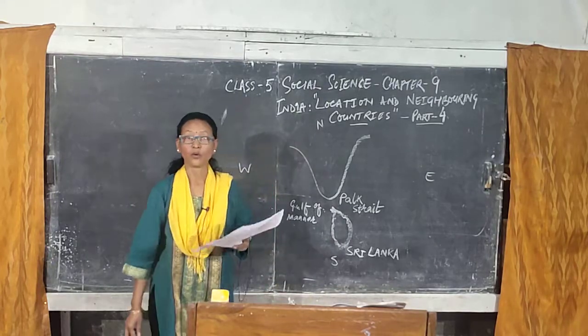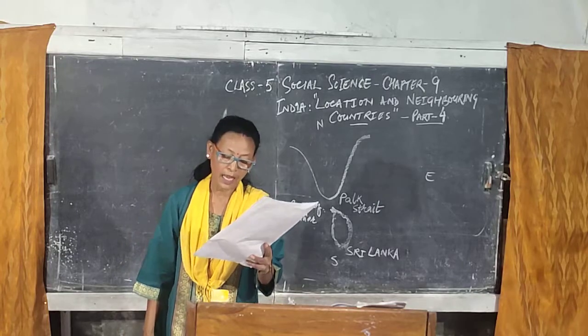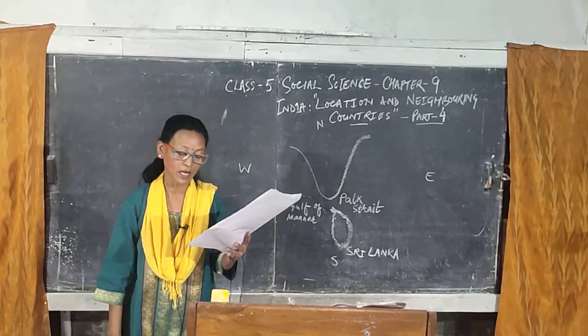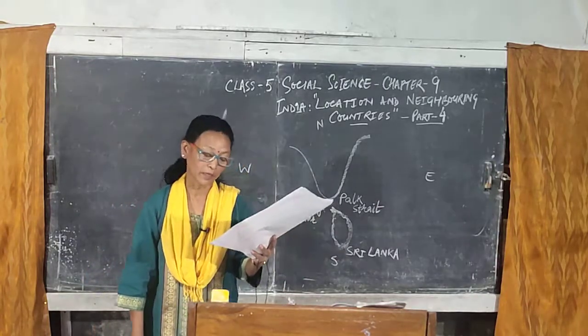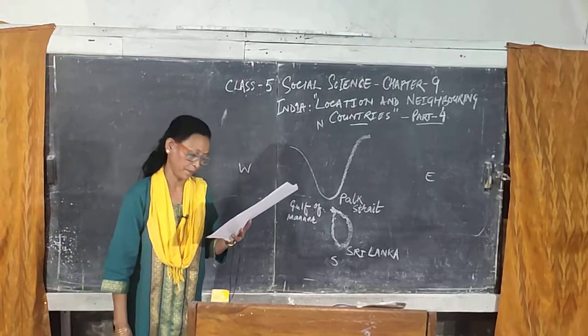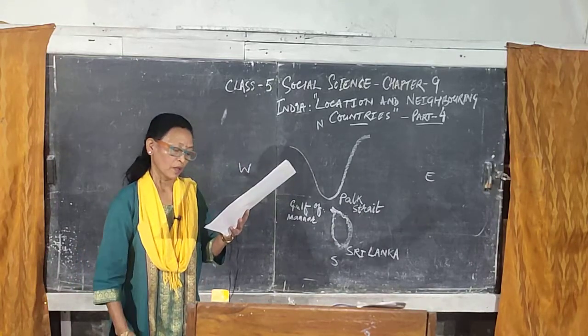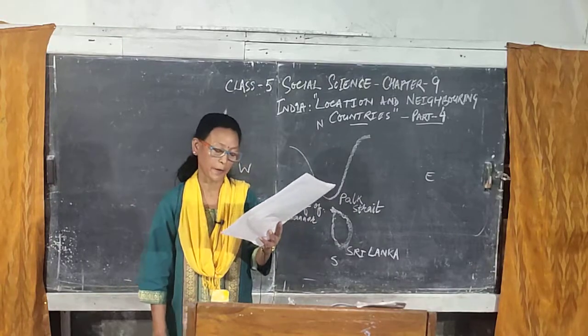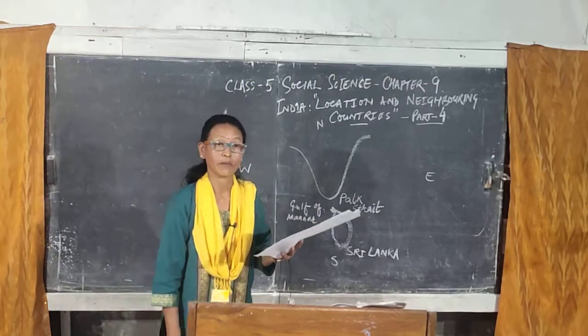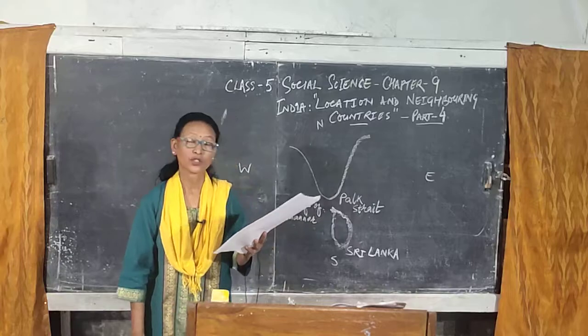Now, Colombo is the commercial capital and Sri Jayawardenepura is the legislative capital of Sri Lanka. So, what religion is practiced there? Buddhism is the major religion practiced in Sri Lanka.